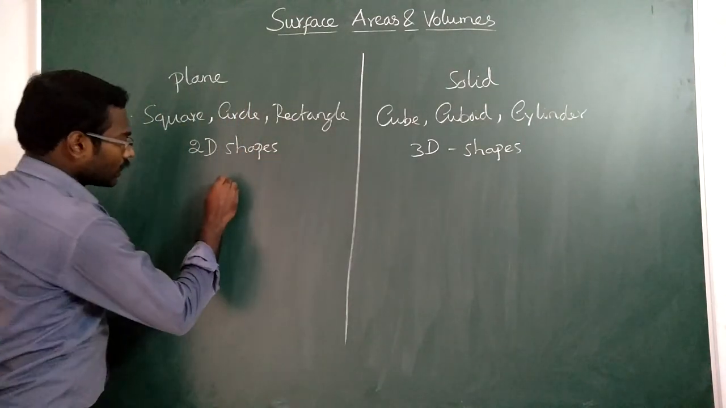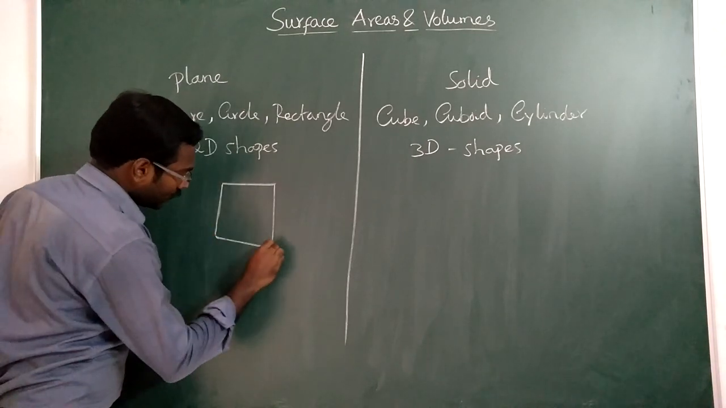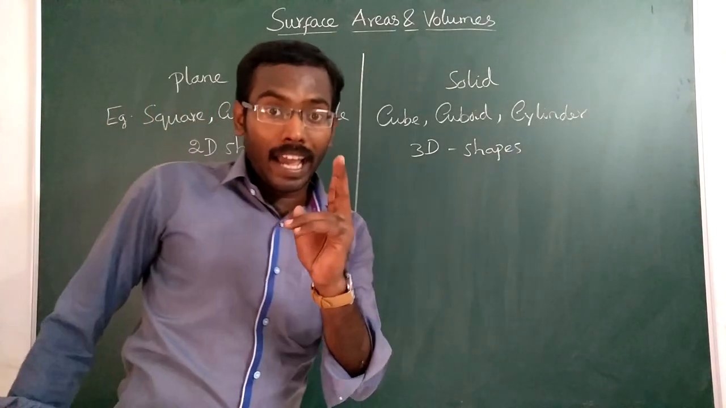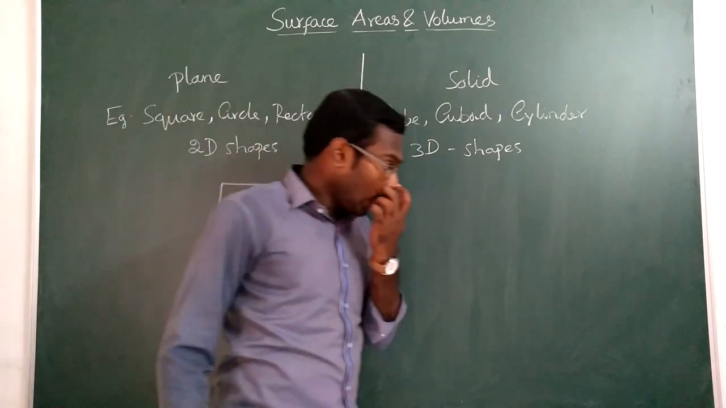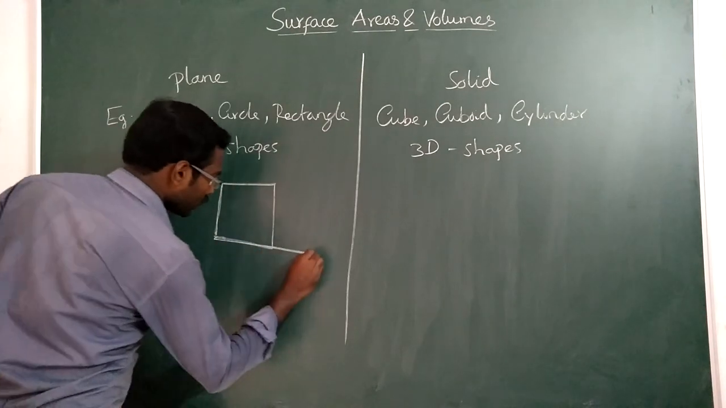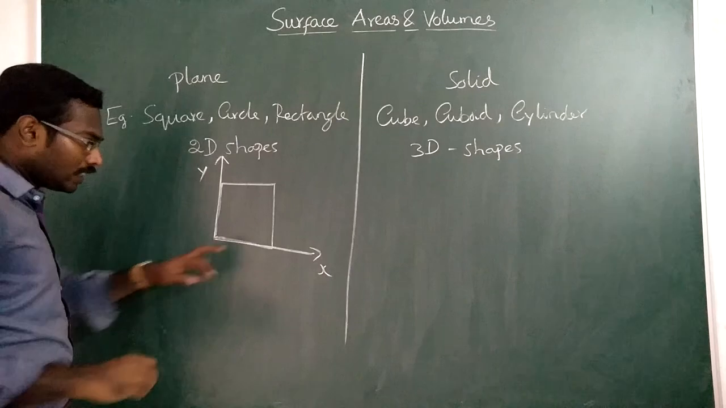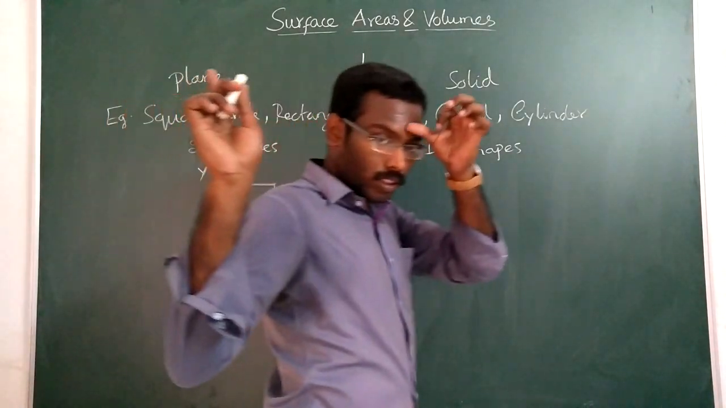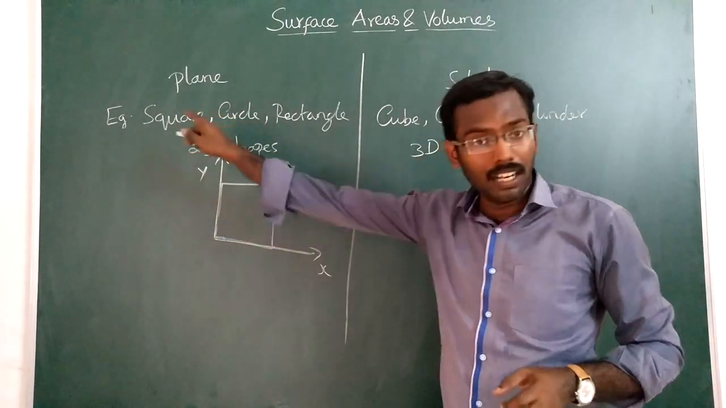Consider a square. This square is called a two-dimensional shape. Why? Because for two-dimensional, any two axes are enough. For example, you have studied graph, coordinate geometry. See, this is the x-axis and this is the y-axis. So these two axes alone are enough for plane shapes. So they are called two-dimensional, only this x-axis and y-axis.